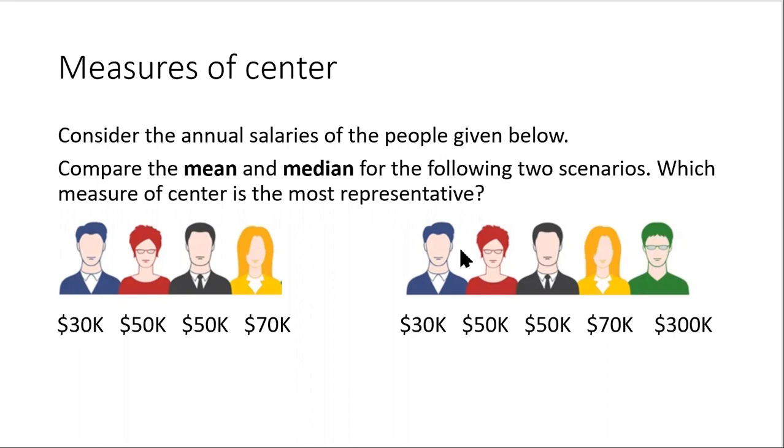So for scenario number one, we have 4 people that live in a certain neighborhood, and their salaries are 30,000, 50,000, 50,000, and 70,000. What's the mean and median of their salaries? Let's take a look.